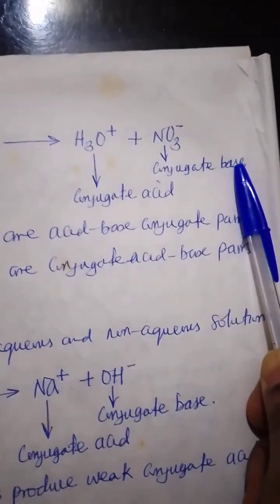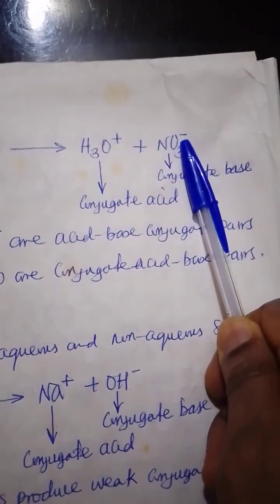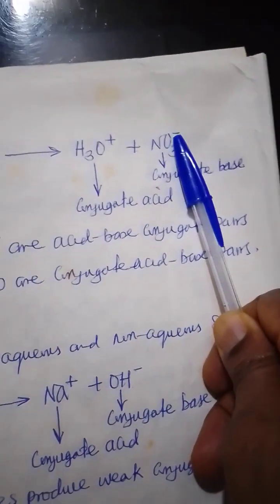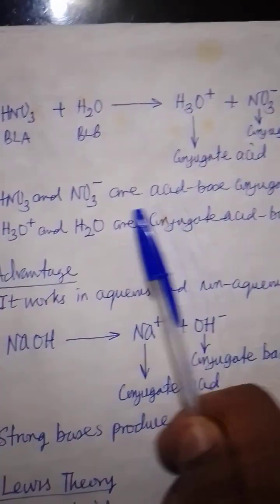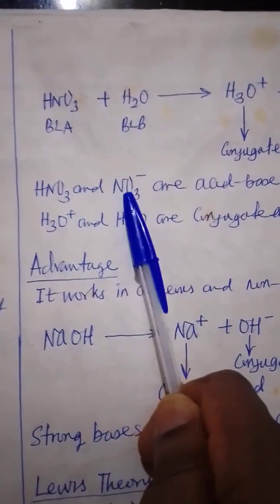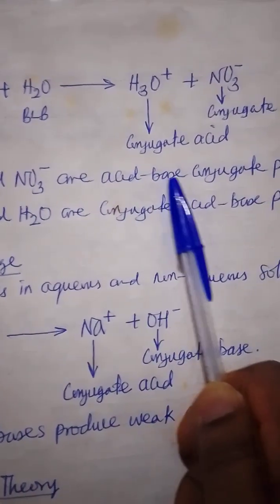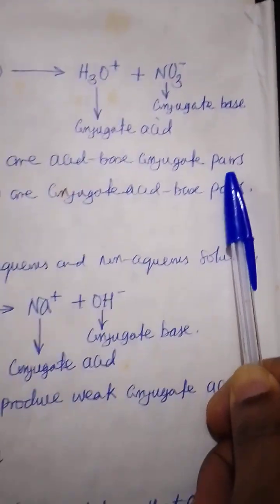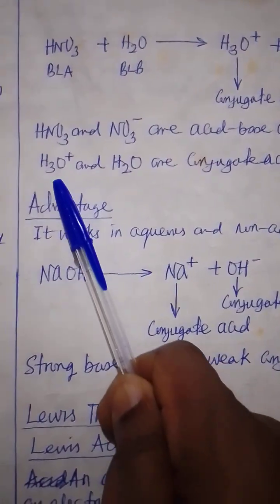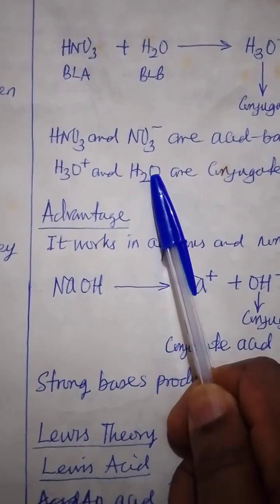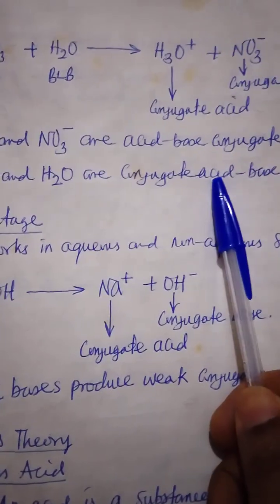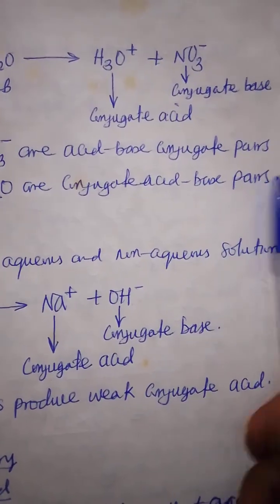Why is it a conjugate base? Because it has the ability to accept a proton. Now, HNO3 and NO3 minus are acid-base conjugate pairs, and H3O plus and H2O are conjugate acid-base pairs.